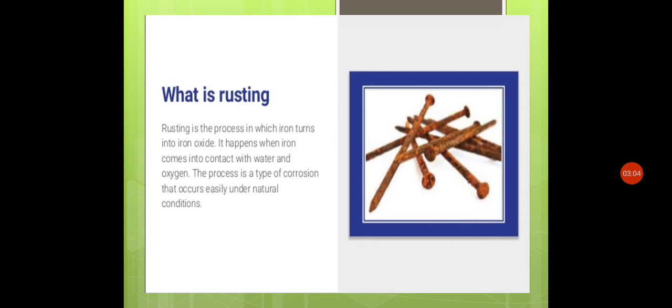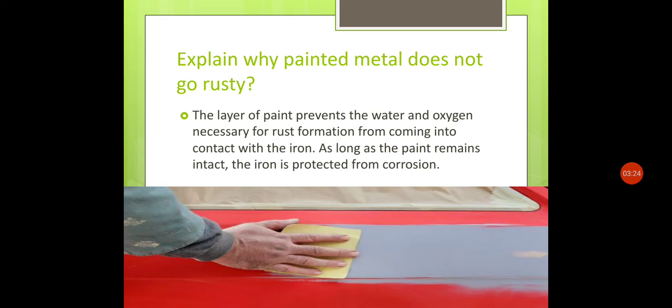What is rusting? Rusting is the process in which iron turns into iron oxide. It happens when iron comes into contact with water and oxygen. The process is a type of corrosion that occurs easily under natural conditions. Explain why painted metal does not go rusty. This layer of paint prevents the water and oxygen necessary for rust formation from coming into contact with the iron. As long as the paint remains intact, the iron is protected from corrosion.